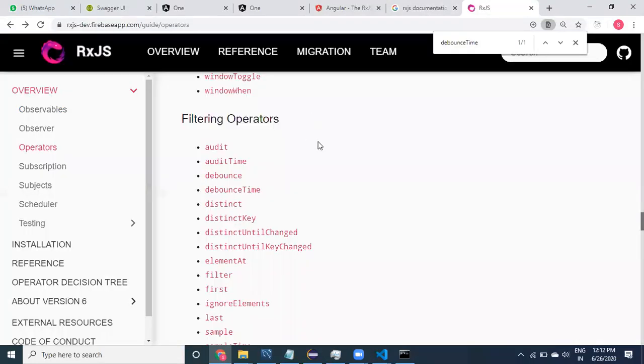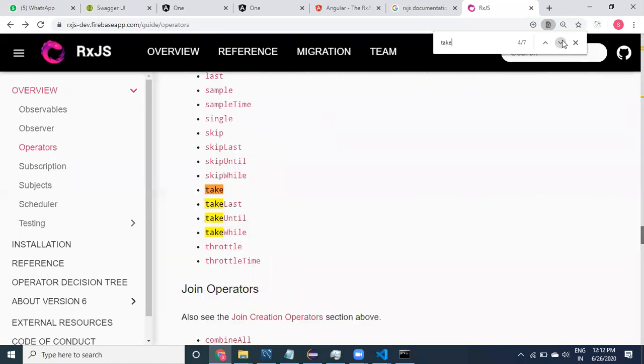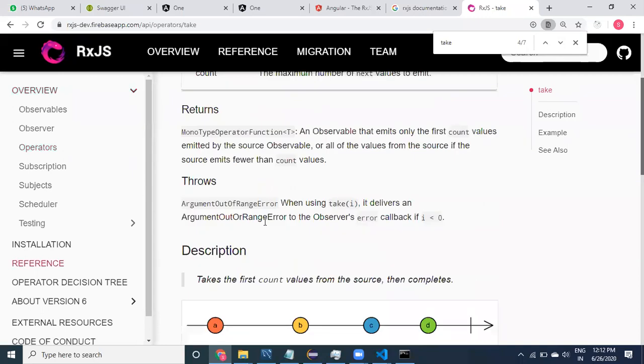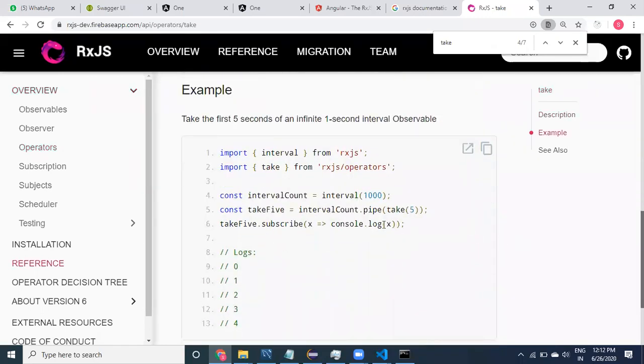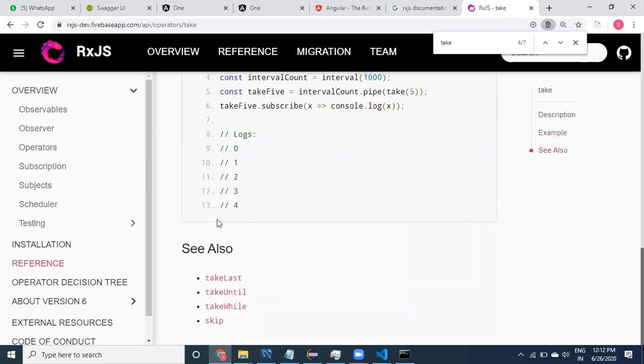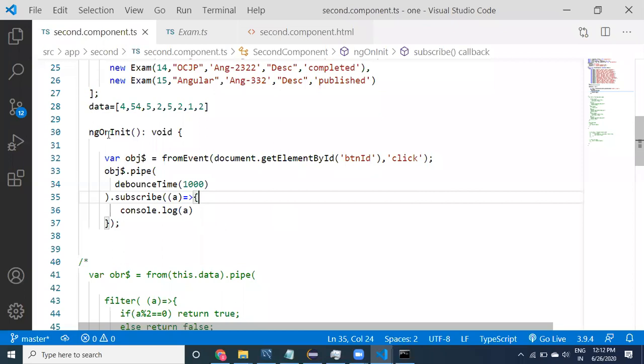Go to take. What is the meaning of take 5? It will take only 5, not more than that. It is going to limit the data.